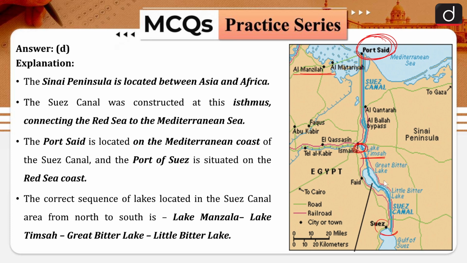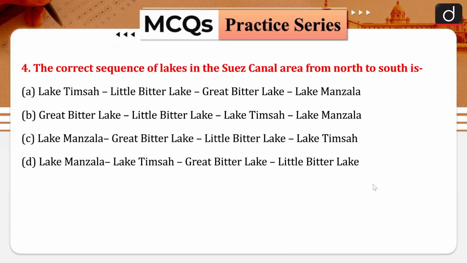Then this is the Greater Bitter Lake, and then this is the Little Bitter Lake. So in order, first is Manzala, then Timsah, then Greater Bitter Lake, and then Little Bitter Lake. So option D would be your right answer.